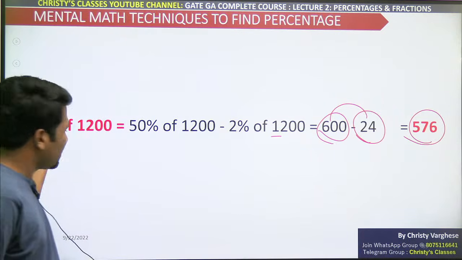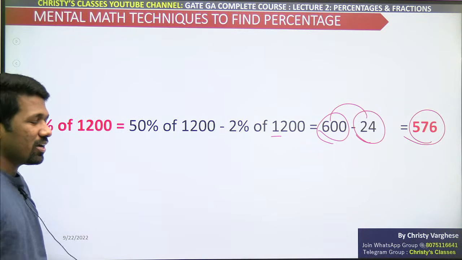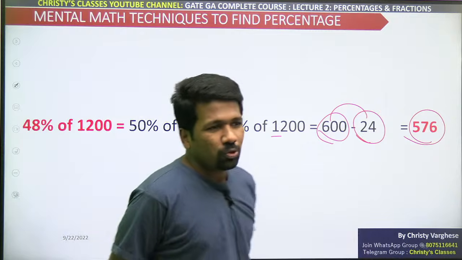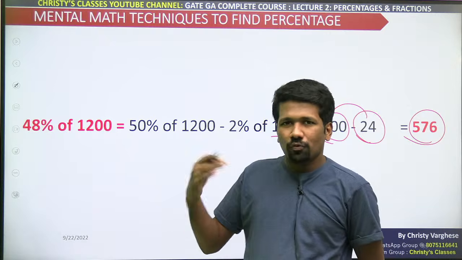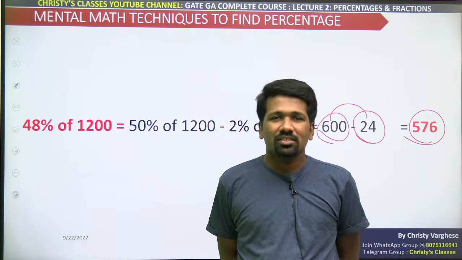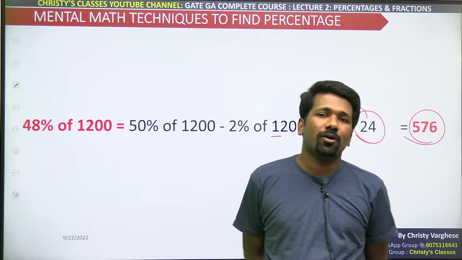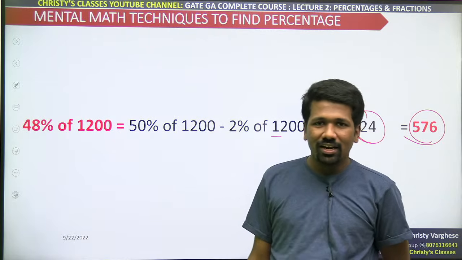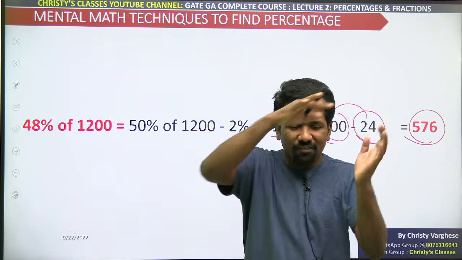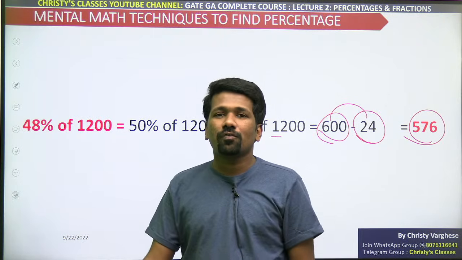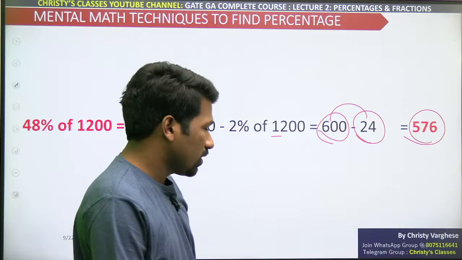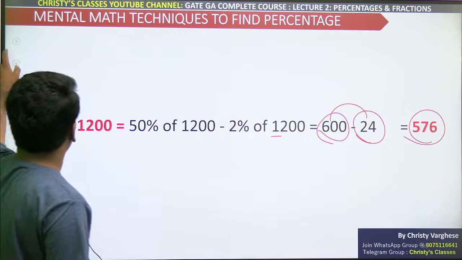Again, just imagine, whenever you do a smarter way, just imagine how you used to do it earlier. I think most of you used to do it 48 by 100 into 1200. Some of you who are good with mental math may have already done this way earlier. But just understand from where to where we are reaching. That itself will give you confidence to try many chapters. Okay, so 576 is clear, right?